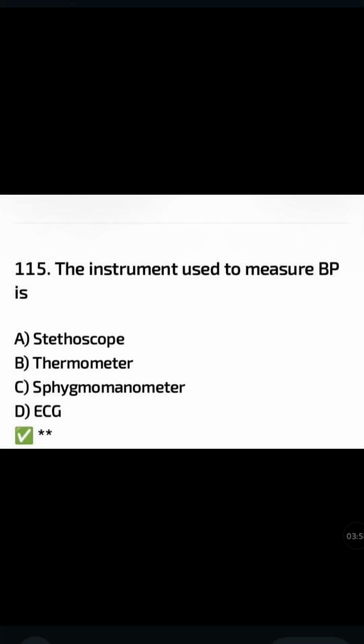The instrument used to measure BP is: stethoscope, thermometer, sphygmomanometer, ECG. The correct answer is option C.